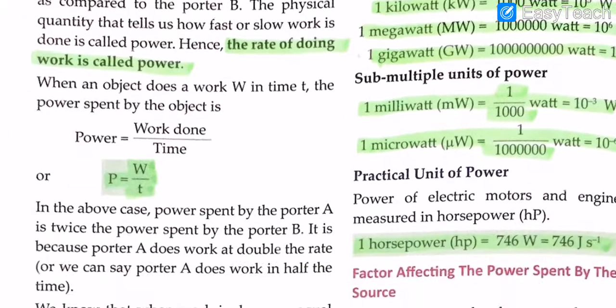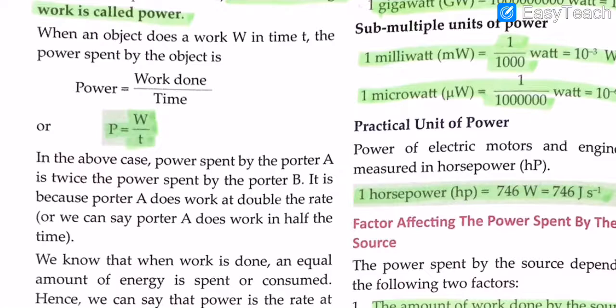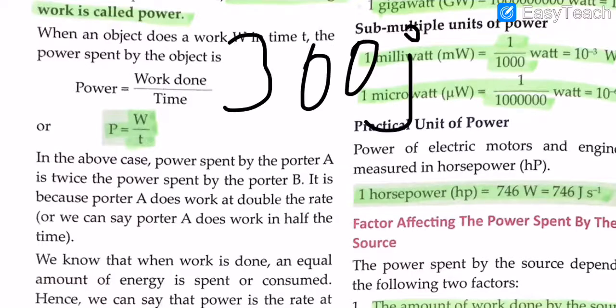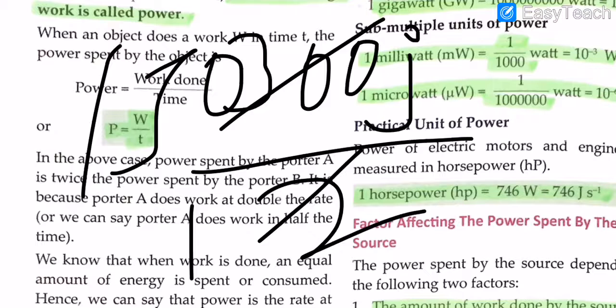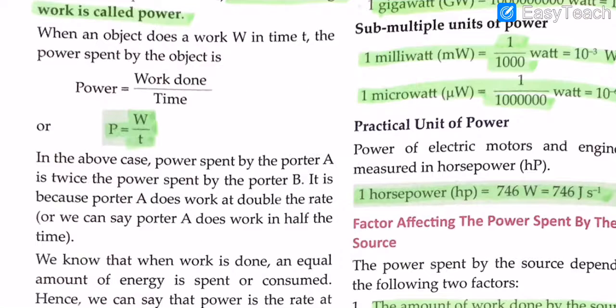So when an object does work W in time t, the power spent by the object is power equals work done by the time taken. So if I would say the work done is, say, 300 joules and he took about 2 minutes, the power would be about, say, 150. So this is how power works, and this is how we define power.